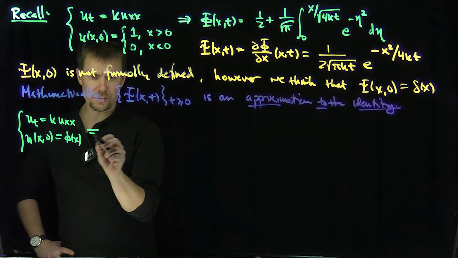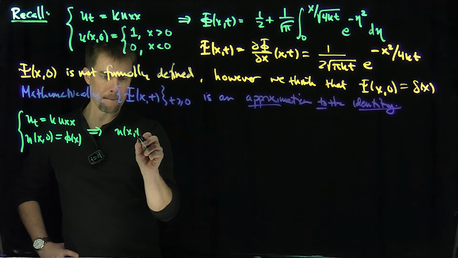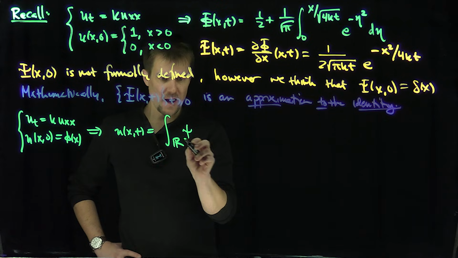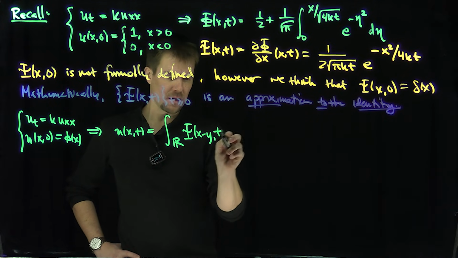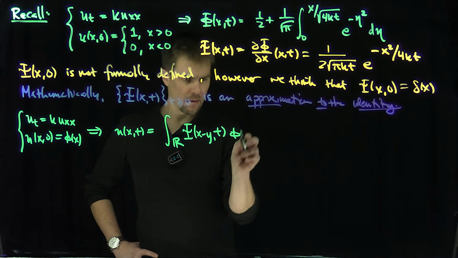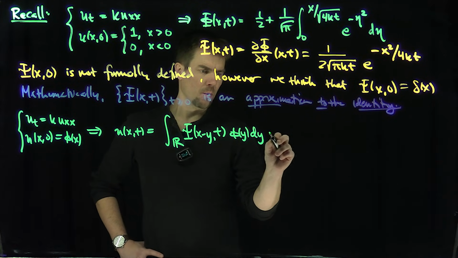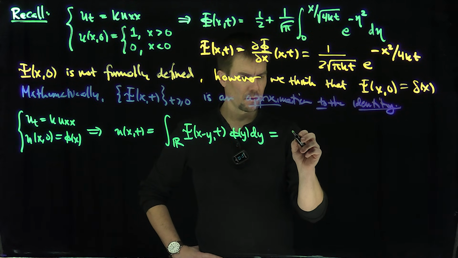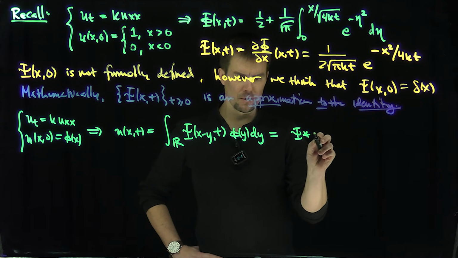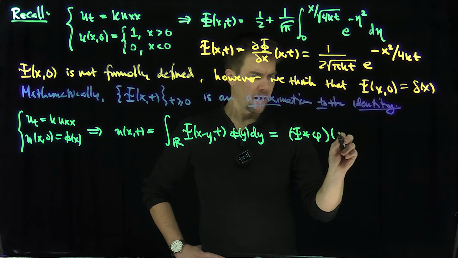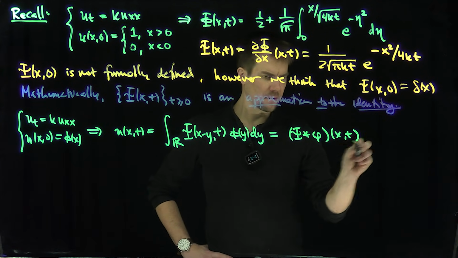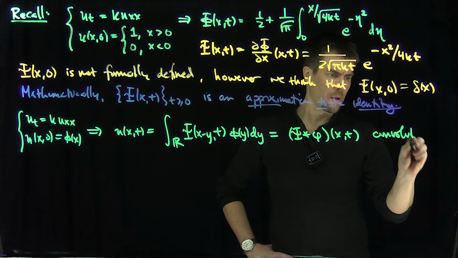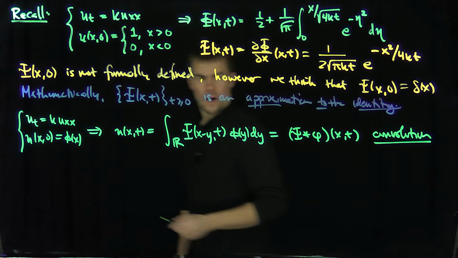I would say that the solution to this problem is exactly u(x,t) equals the integral over R of ψ(x−y, t) φ(y) dy, which is just the convolution of the functions, ψ convolved with φ at the point (x,t). It's the convolution of these two things.